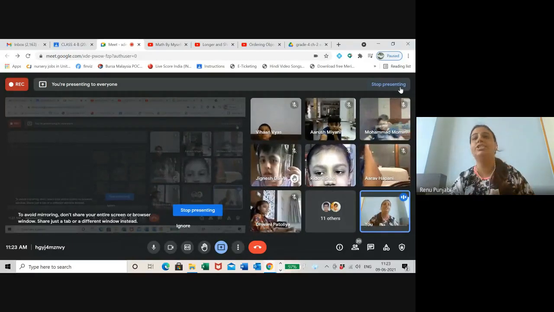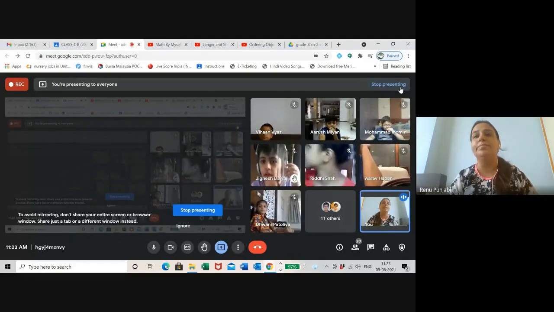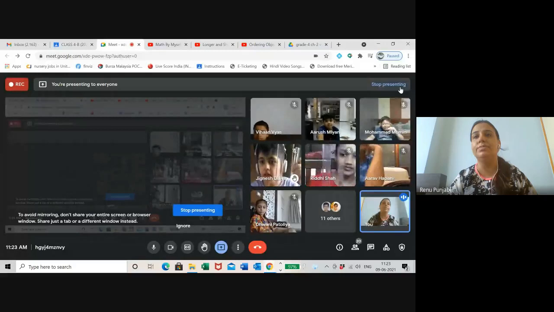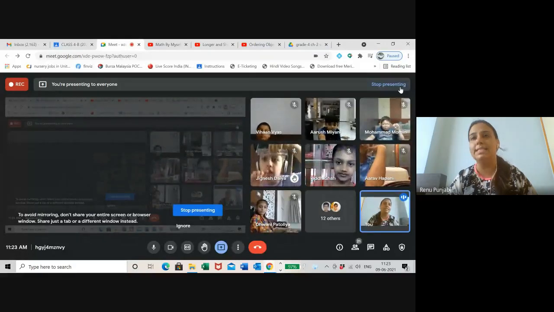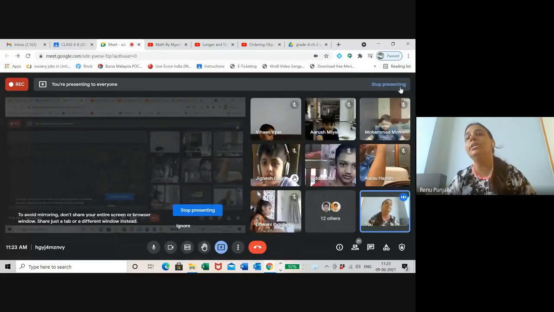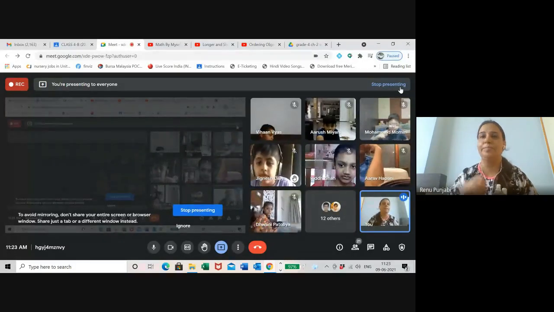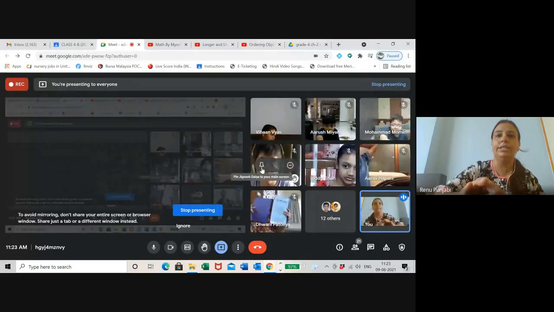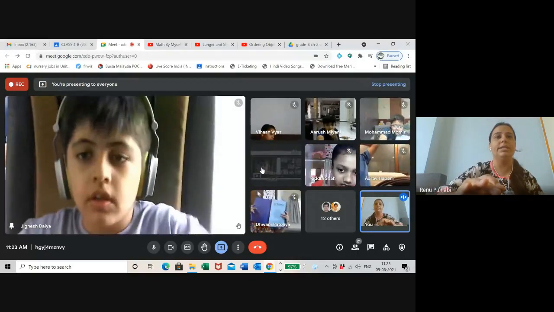Yes, Jignesh is also showing. Please see, Jignesh is showing the difference between the two scales. One is long and one is short. Riddhi is also showing the difference. Let me pin you, Jignesh, and then you show them. Yes, please, Jignesh, show them.